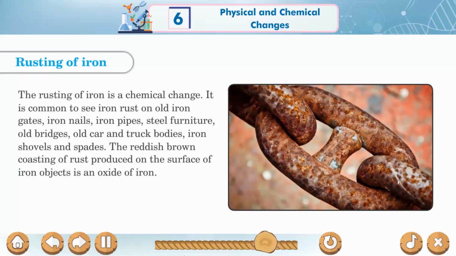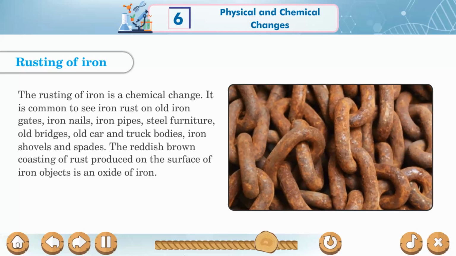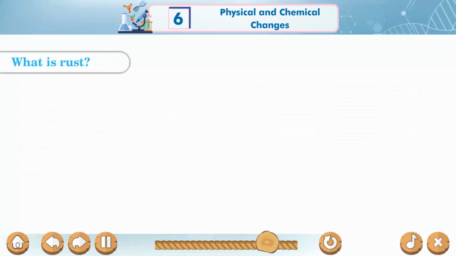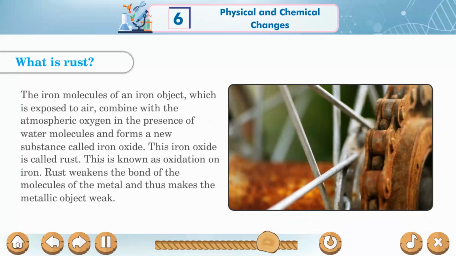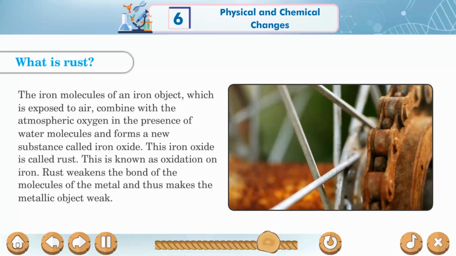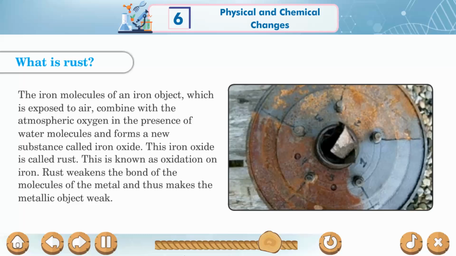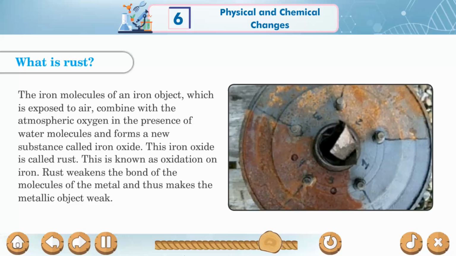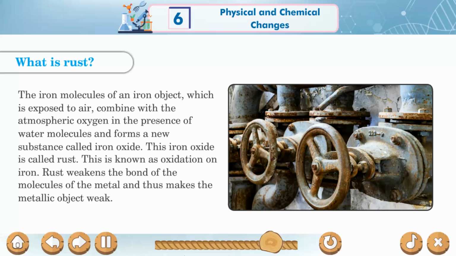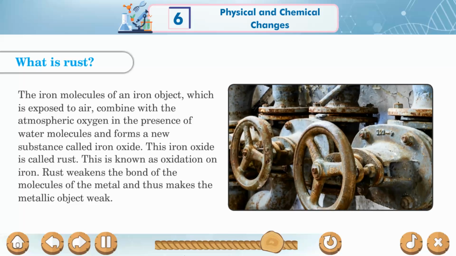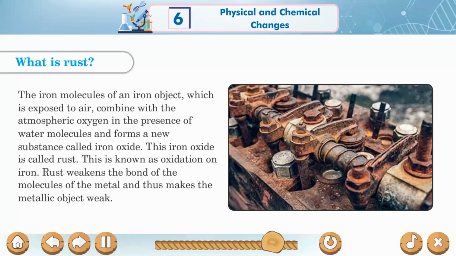The reddish-brown coating of rust produced on the surface of iron objects is an oxide of iron. What is rust? The iron molecules of an iron object, which is exposed to air, combine with the atmospheric oxygen in the presence of water molecules and form a new substance called iron oxide. This iron oxide is called rust. This is known as oxidation of iron.